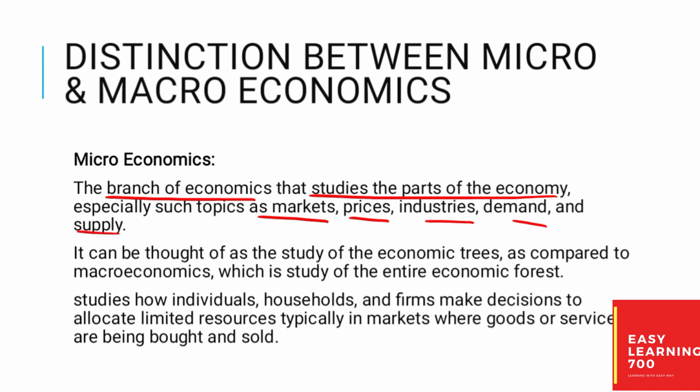If we compare it to macroeconomics, microeconomics is an economic tree, while macroeconomics is the entire economic forest. It studies how individuals, households and firms make decisions to allocate limited resources, because in any economy the resources are limited, as I earlier told. They make decisions to allocate limited resources, typically in markets where goods or services are being bought and sold.